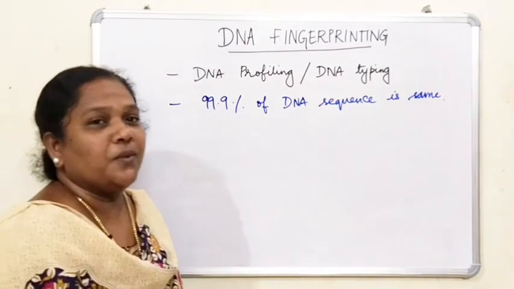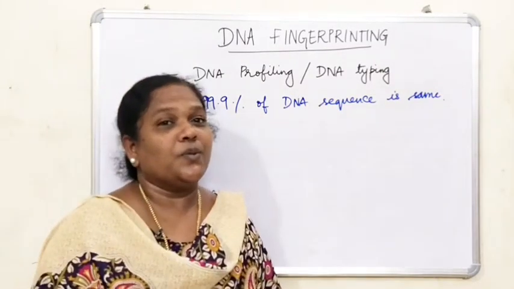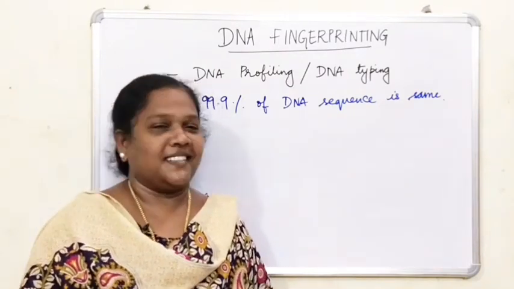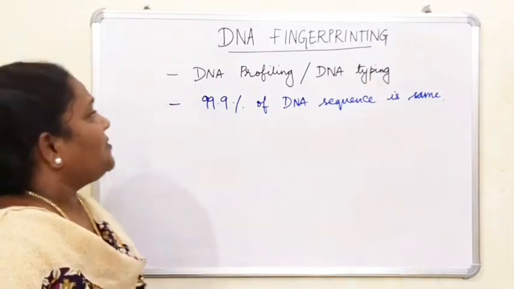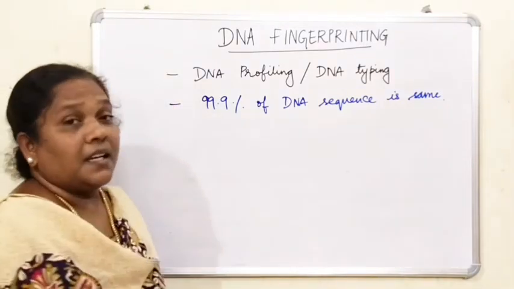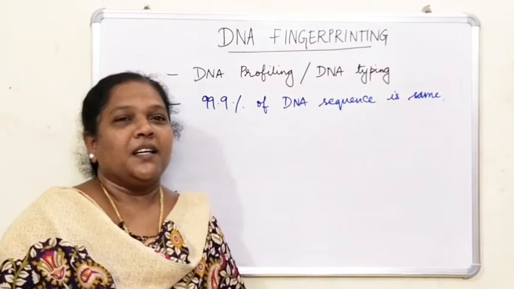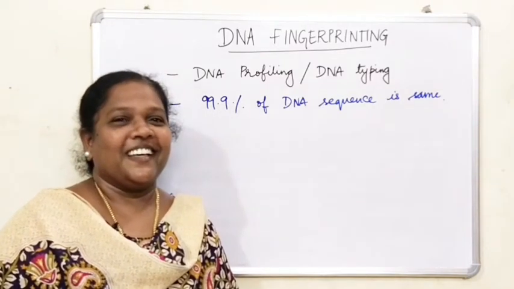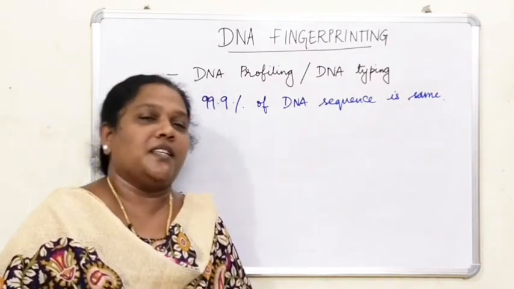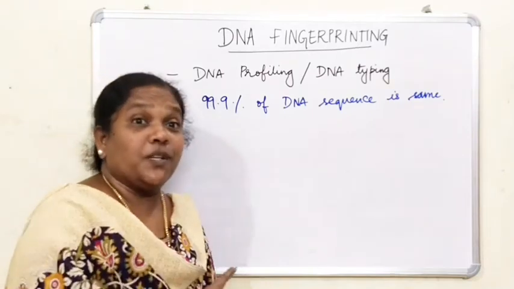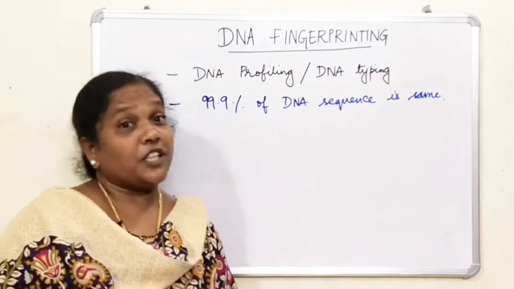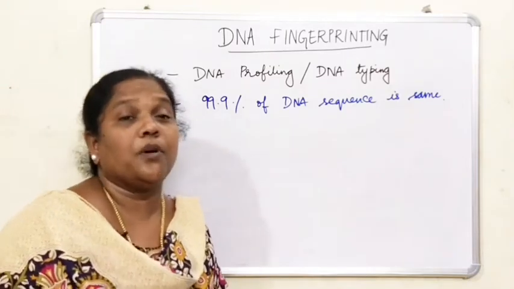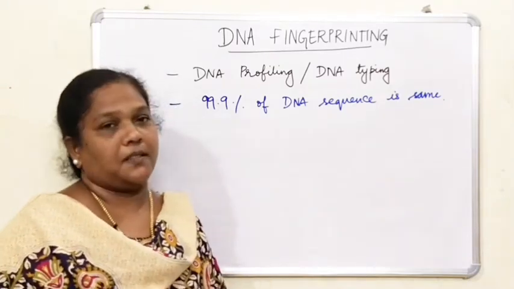So it is well known that no two individuals can have the same DNA sequence, except identical twins. And this DNA fingerprinting is a very quick way to compare the DNA sequence of two individuals. One more thing I have to know here about DNA fingerprinting is that it is unique to a person and cannot be changed with time or due to any treatment. That is a very important thing.